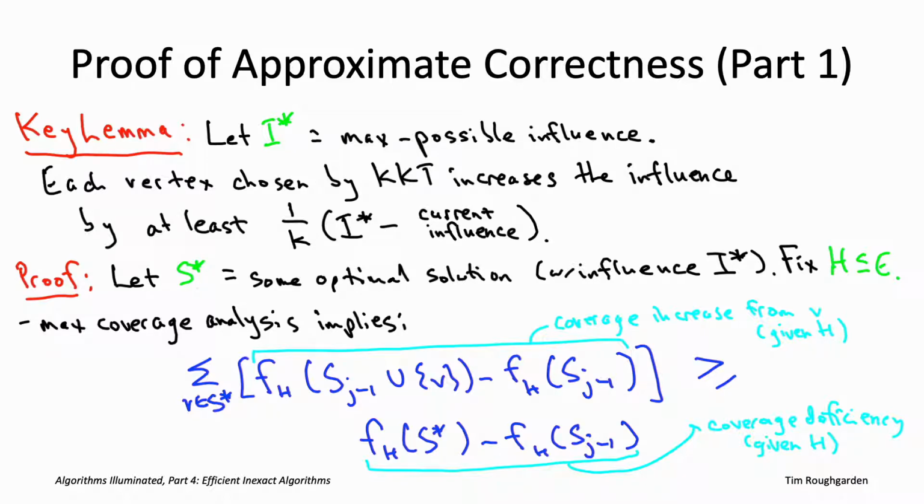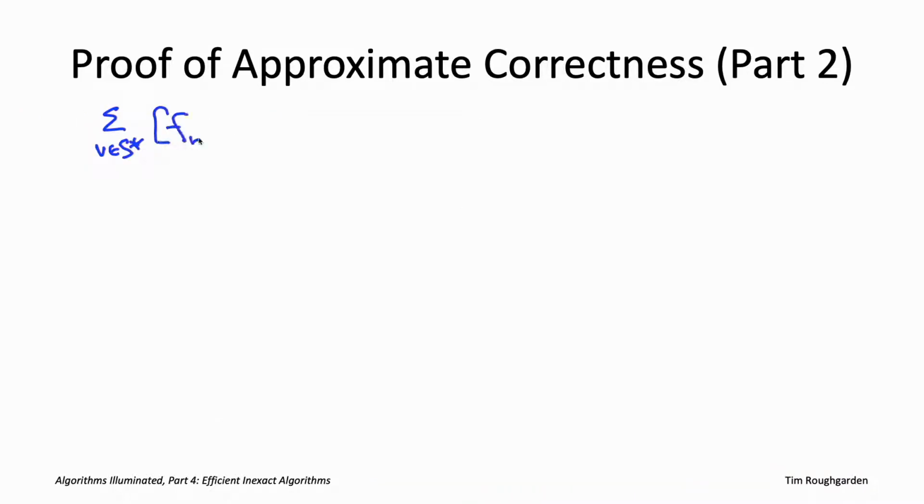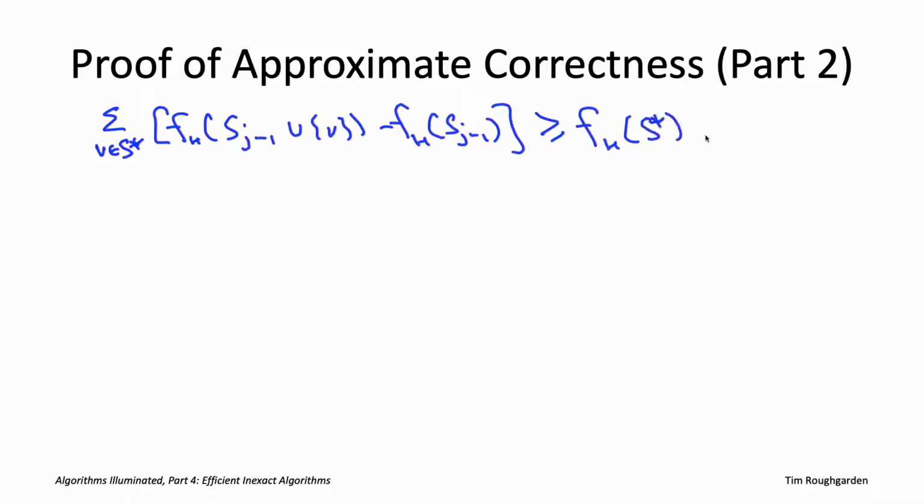This is all stuff we proved a couple videos ago. This is literally just piggybacking directly on the key inequality from the key claim in our coverage analysis. So let's now actually use the fact that influence is a weighted average of coverage functions and complete the proof of the guarantee for the KKT algorithm. All right, so that inequality, I don't expect you to remember it, so let me write it down again here at the top of the slide. This is exactly the same inequality we had before.